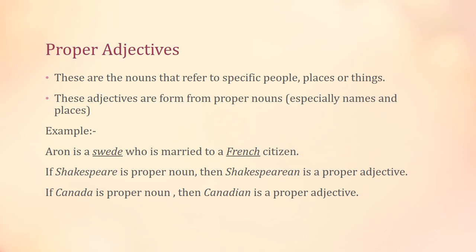So here Swede is an adjective because it is derived from Sweden, a proper noun. So Swede is known as a proper adjective because it is derived from a proper noun, right?